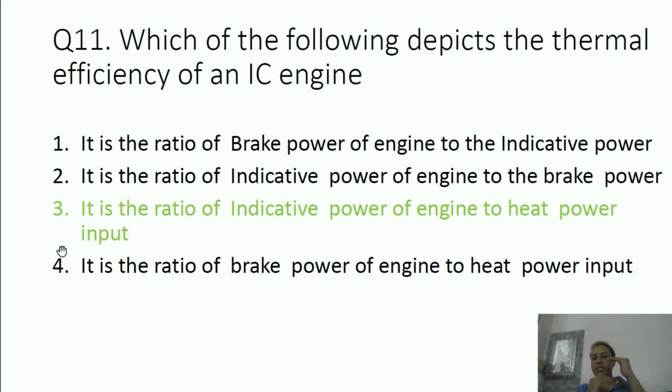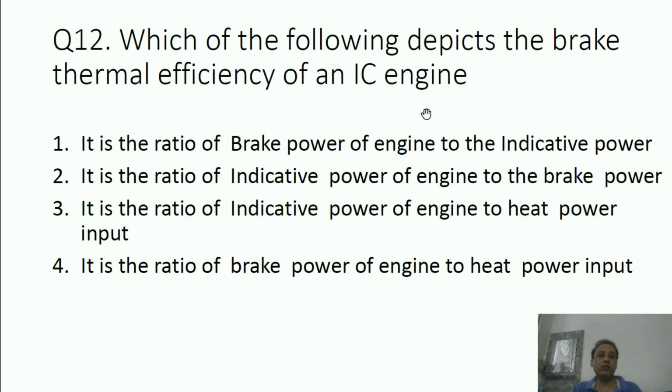I told you what is indicative power: exactly when heat converts into work on the piston crown, just the immediate conversion from heat to work. So how is it developed? With the help of heat energy by burning of the fuel. The amount of heat energy developed by burning of fuel, exactly the same amount doesn't convert into indicative power. Some amount of heat loss also takes place to the outside environment. So entire heat doesn't convert into indicative power. Some is lacking. So the ratio of indicative power upon the heat power input is called thermal efficiency.